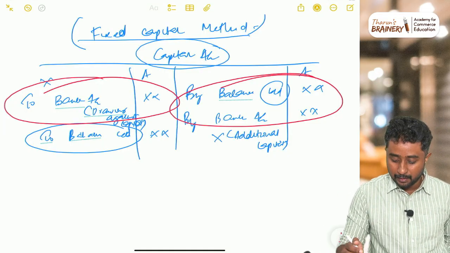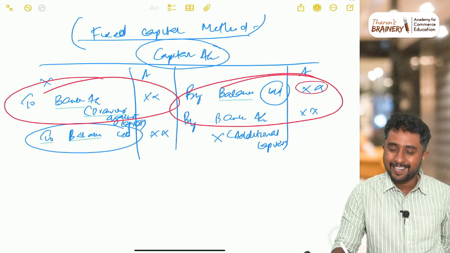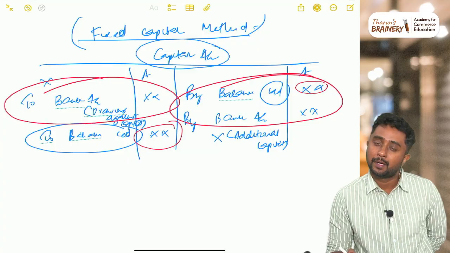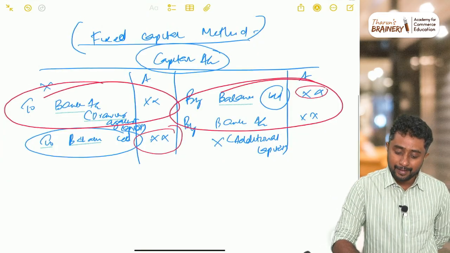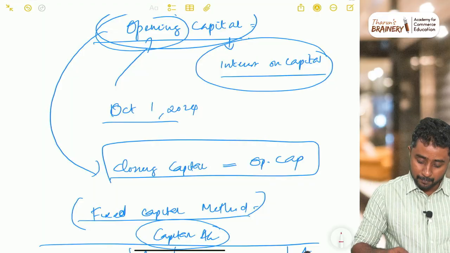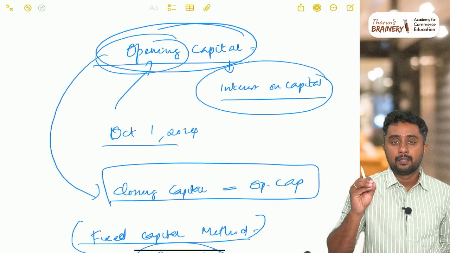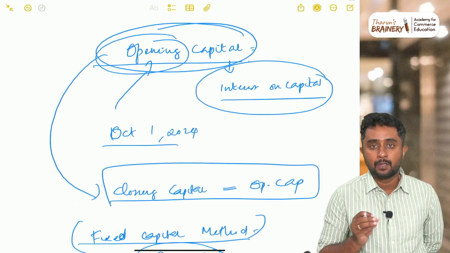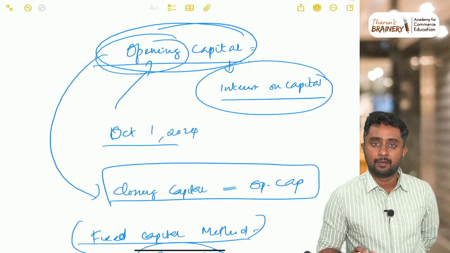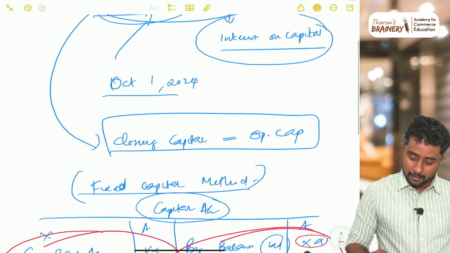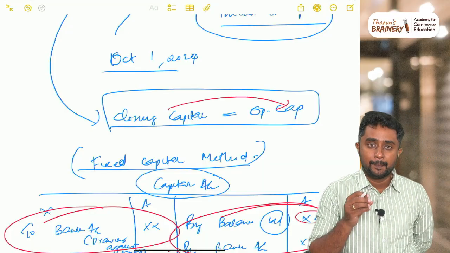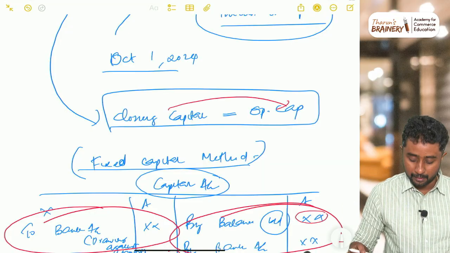So basically the capital with which we started this account will be the capital with which we end the account at the end of the year. That is why, going back to the same topic, opening capital and closing capital: if no additional capital and no capital withdrawn is there, generally opening capital and closing capital will be the same, in questions where they mention that fixed capital method is being used.